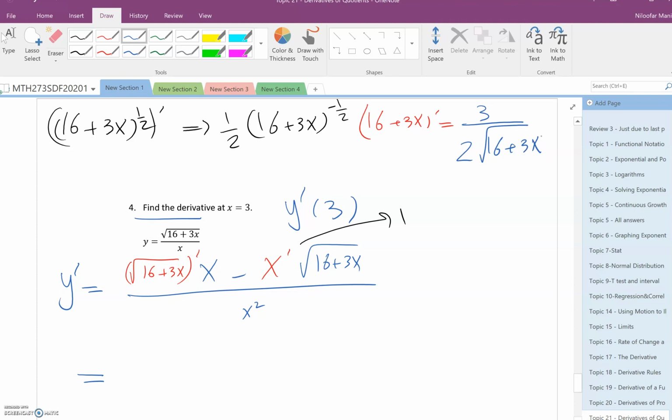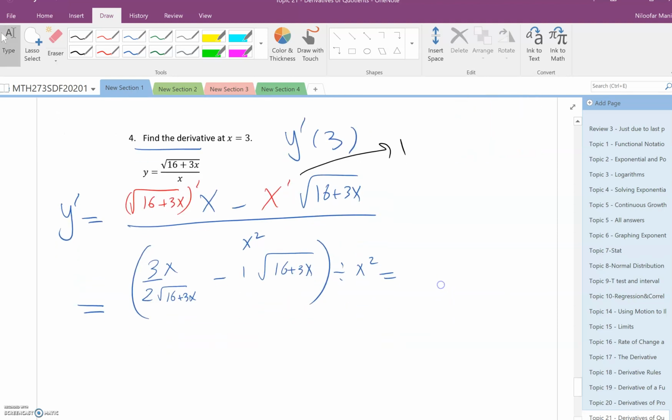Okay, so now I can substitute. So it is 3 over 2 radical this, and I do x minus 1, I do this, and I do division by x squared.